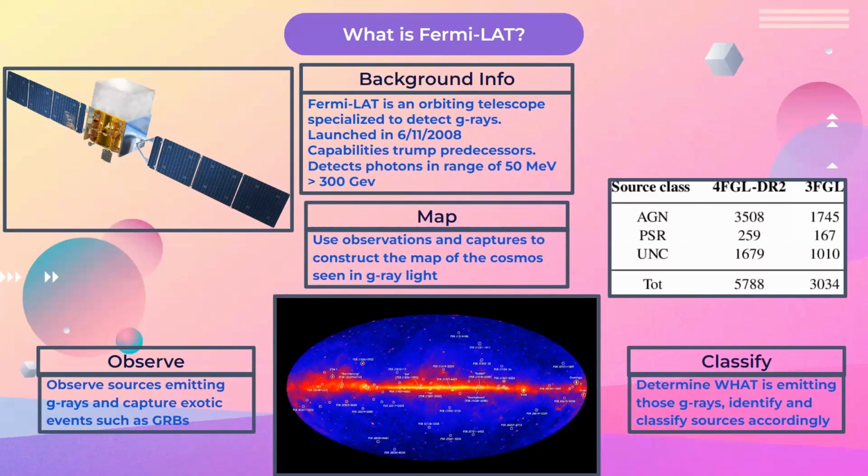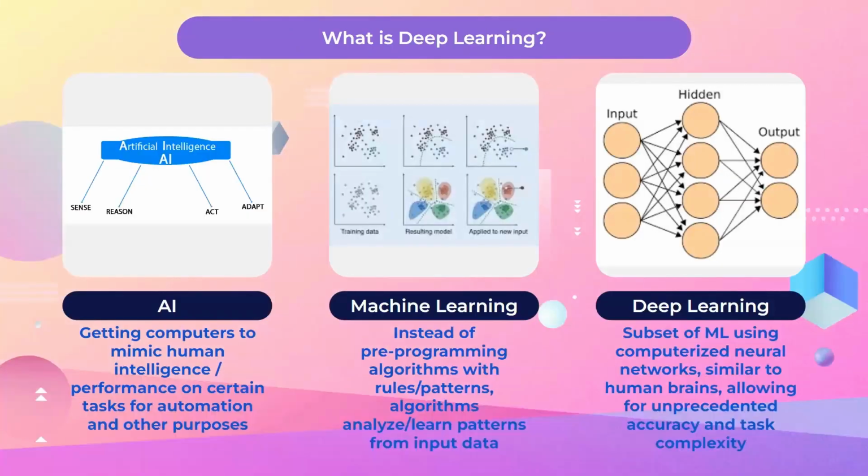The sources observed by Fermilab are compiled into catalogs that can be used by astronomers for analysis. Pablo's research works with the 3FGL catalog, and I'm working with the latest 4FGL DR4 catalog. Now it's time to introduce another important background topic. What is deep learning? And how is it different than AI and machine learning?